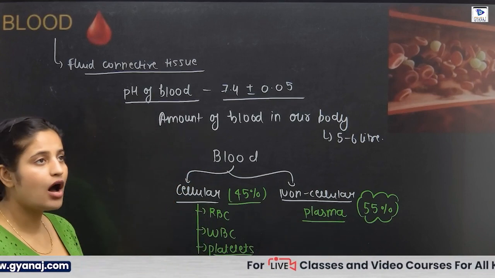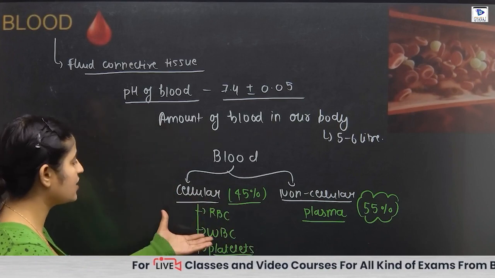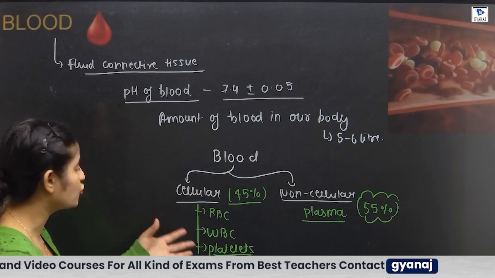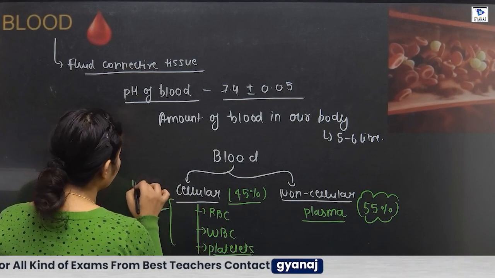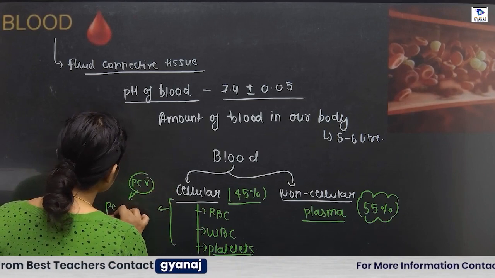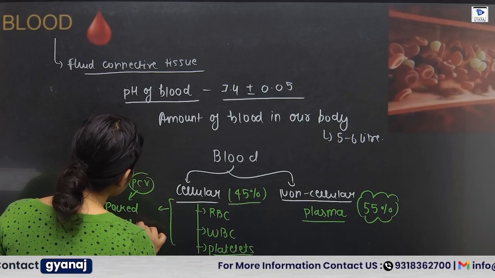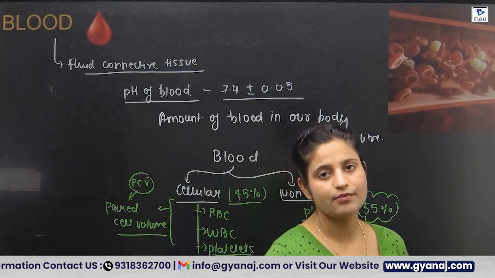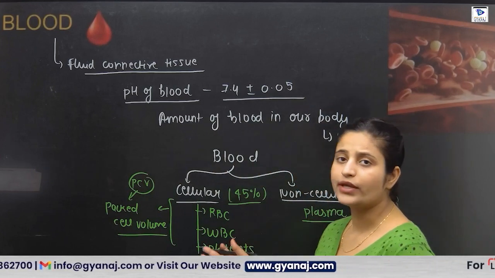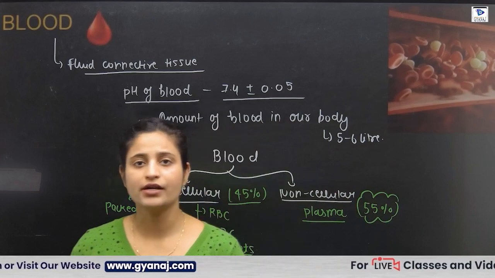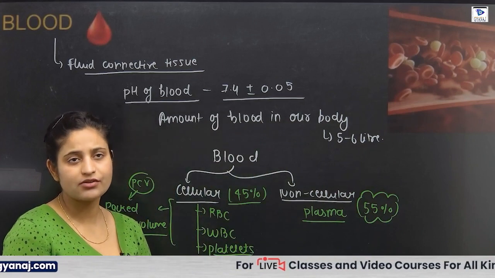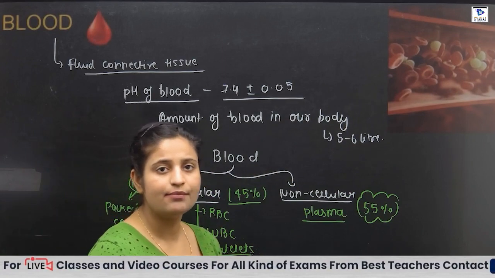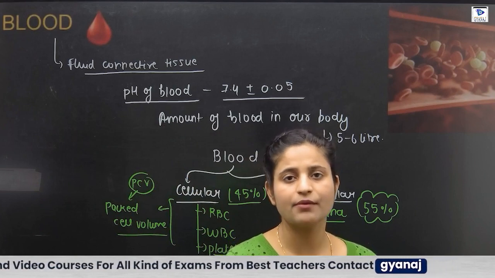So how do we get to know that these are present in our blood? With the help of a test known as centrifugation, which is also known as the PCV, the packed cell volume. Their composition or amount is very important. So first of all, we have a test through which we get to know these are the things present in the blood. We take the blood inside a test tube. We keep the blood in the test tube.